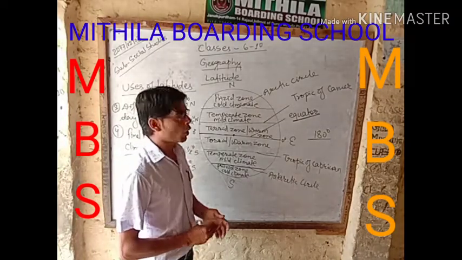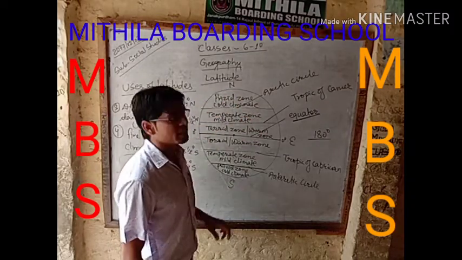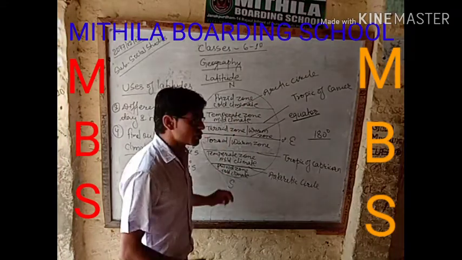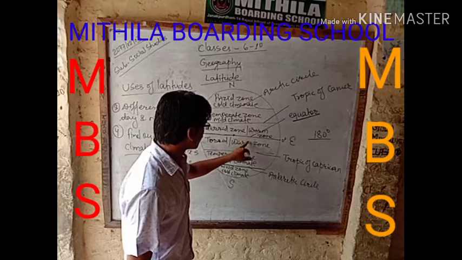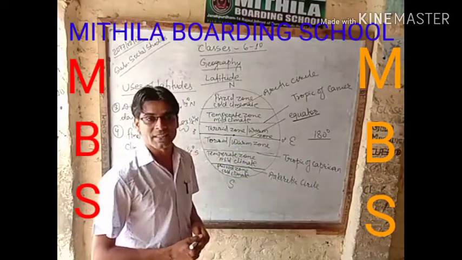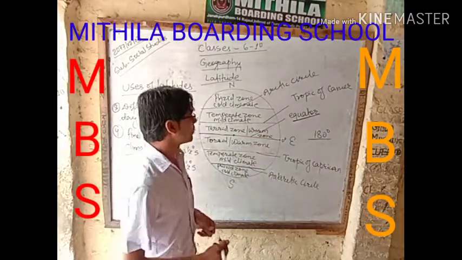And in the frigid zone, it is extremely cold. So from this climatic zone, we can find out how the climate of the place is according to the latitudinal location of the place.